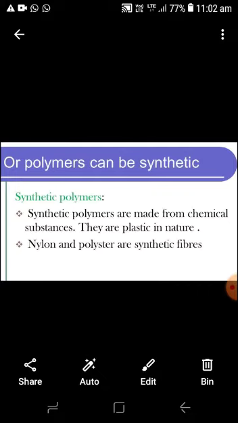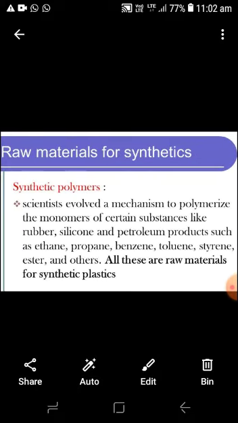They are in the form of plastic in nature. Nylon, polyester, and rayon are the synthetic fibers. These are derived from chemicals, mostly coal, petroleum, oxygen, and water.